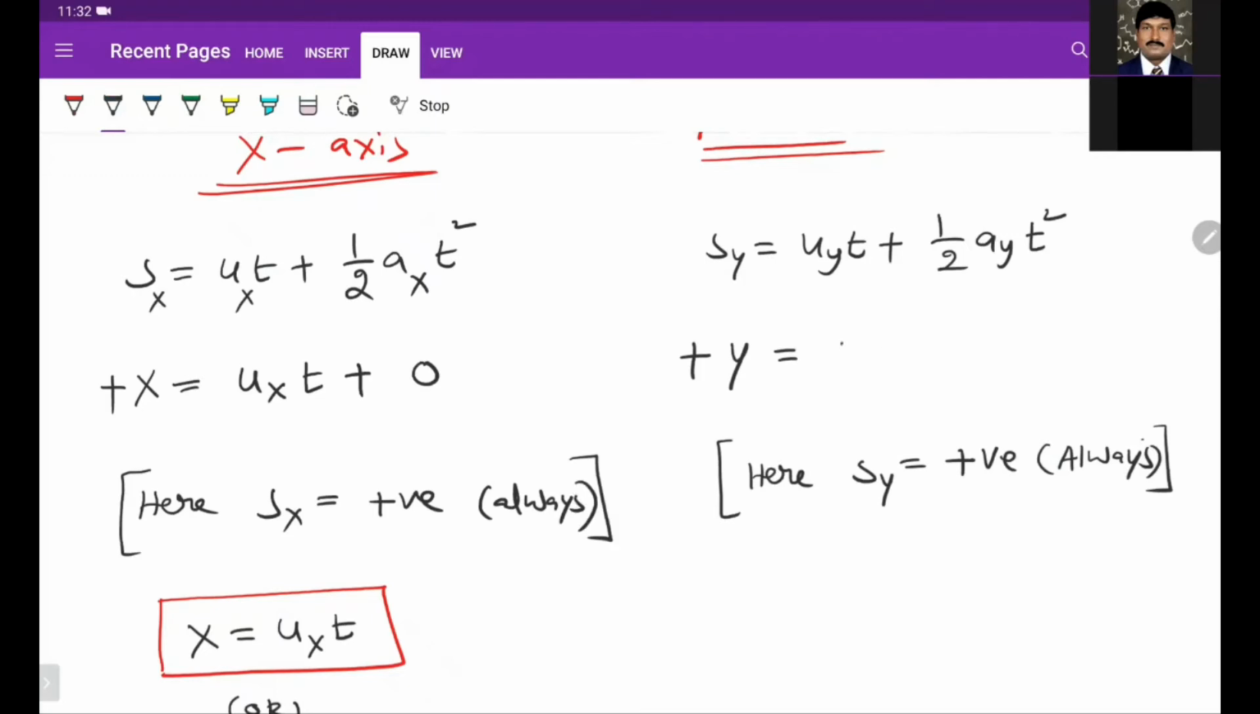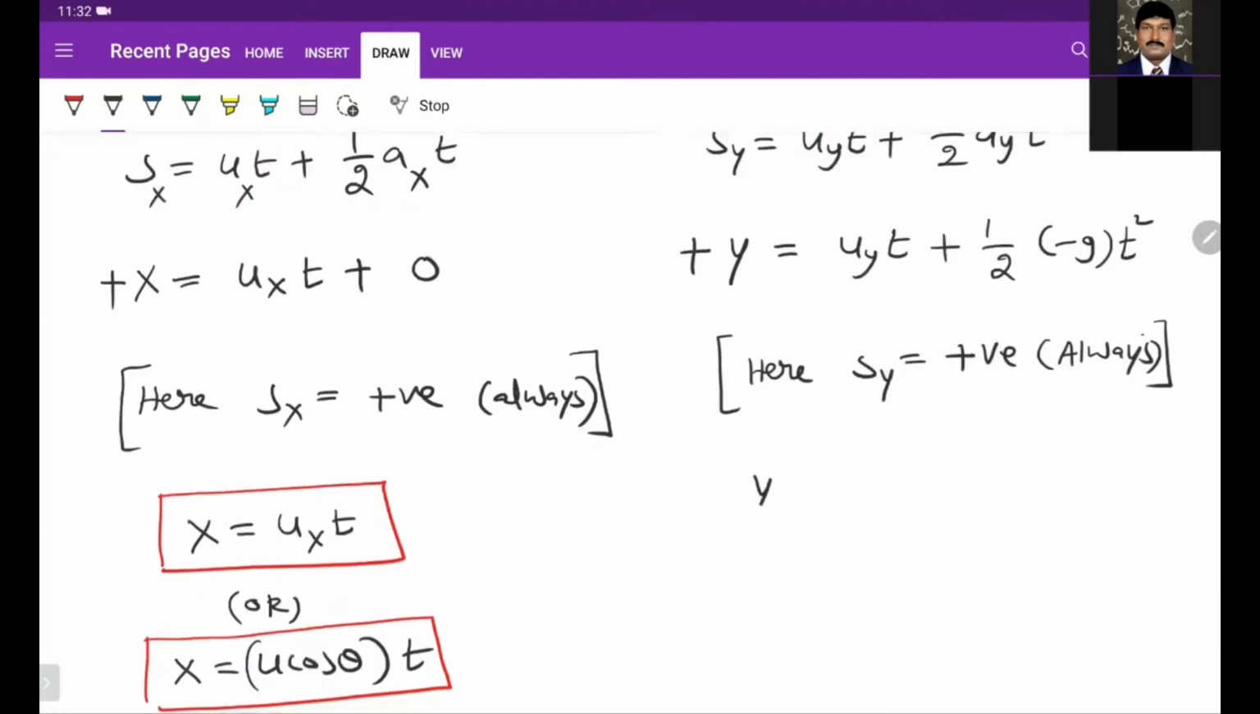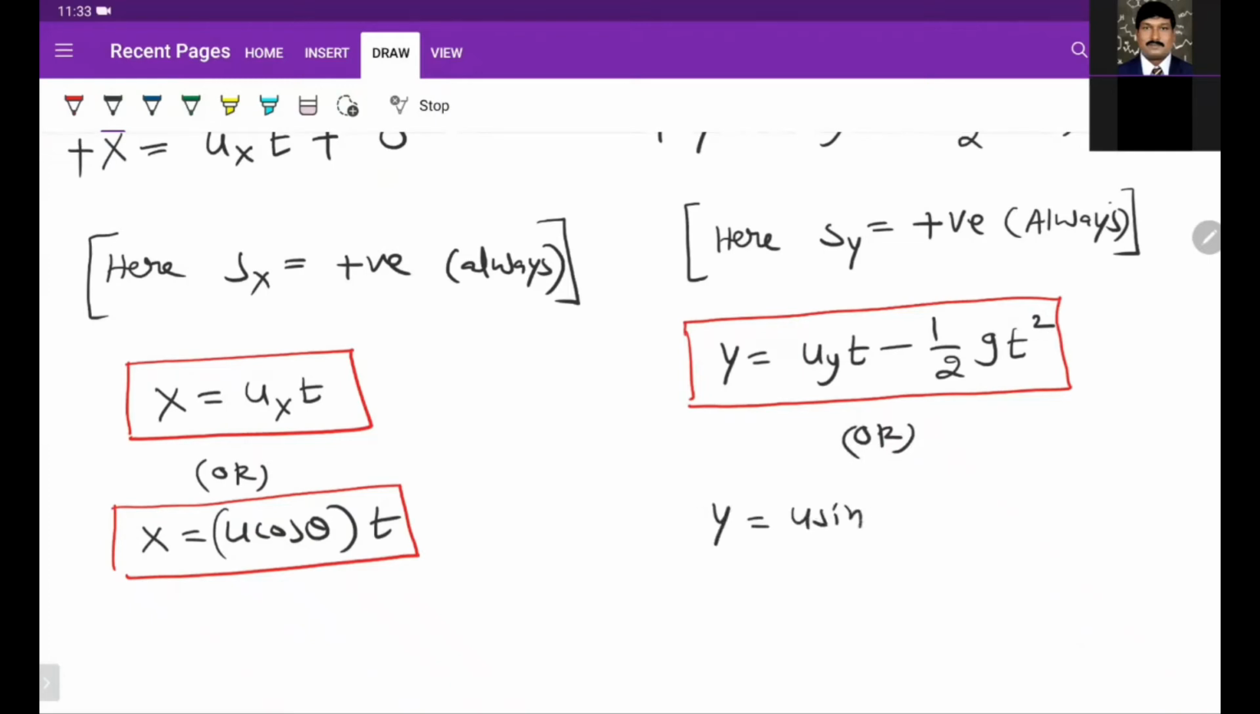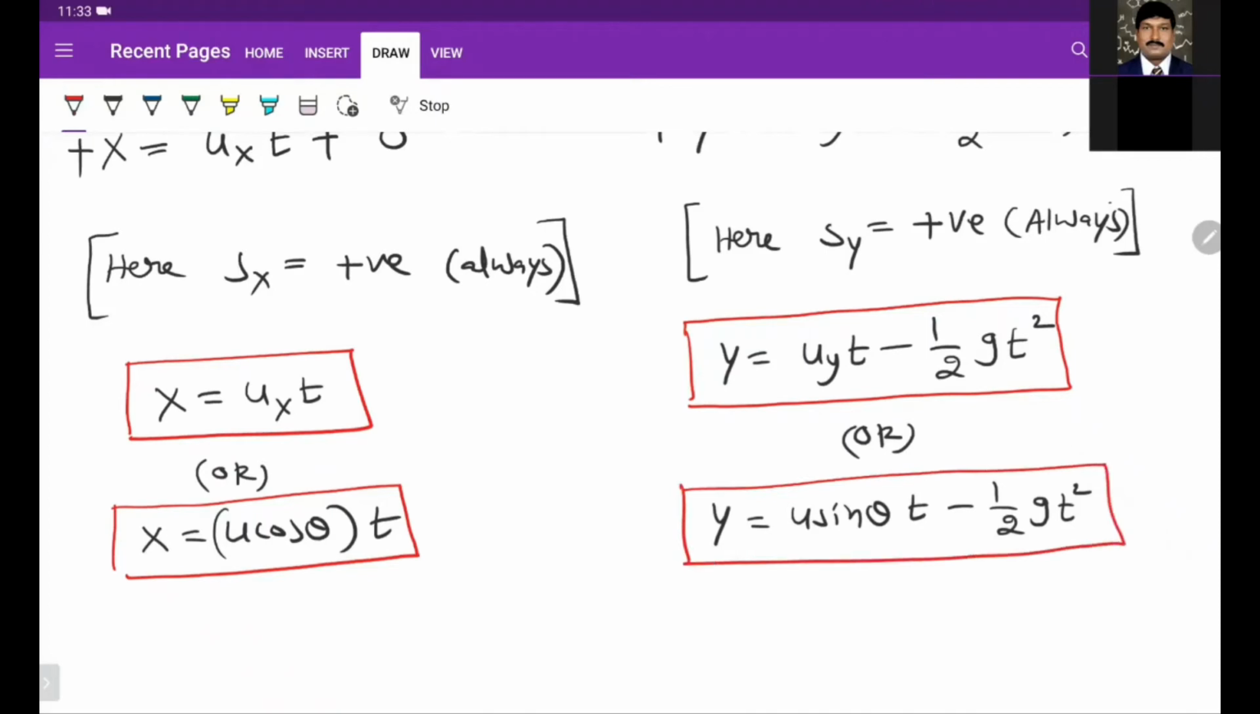Now uy is initial velocity, t plus ay is minus g t square. So we get y is equal to uy into t minus half gt square. We got final equation, just like x we got, similarly y also we got. Or we can also write this equation as y is equal to u sin theta into t minus half gt square.